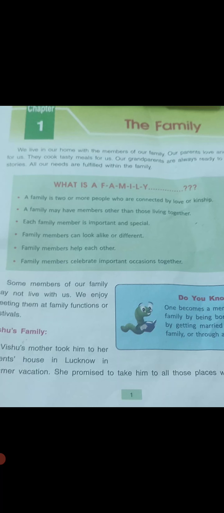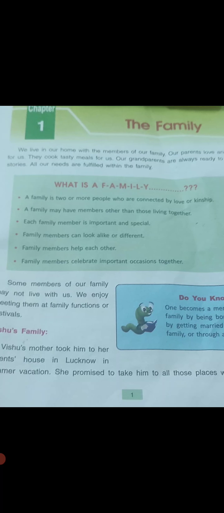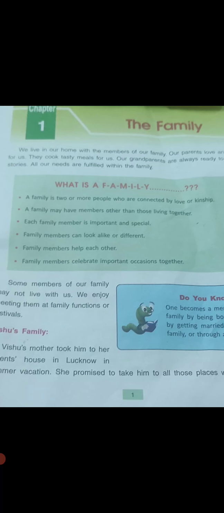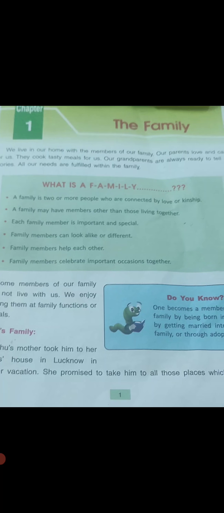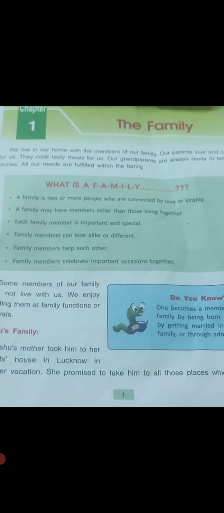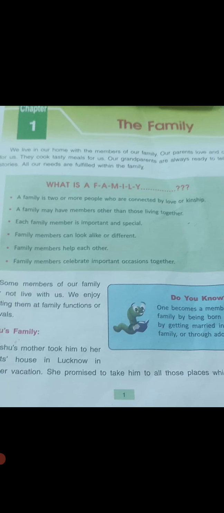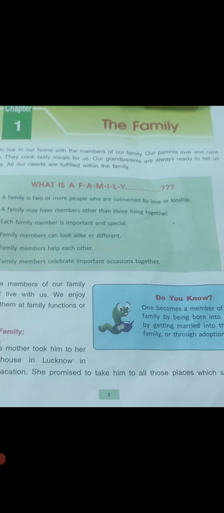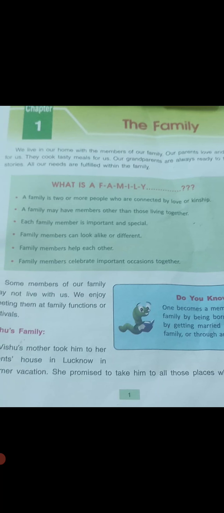So beta, in this chapter we are going to study about family. We all live in our home with the family members, and what they do, our parents love and care for us. They cook tasty meals for us. And our grandparents are always ready to tell us stories, moral stories, and all our needs are fulfilled within the family.